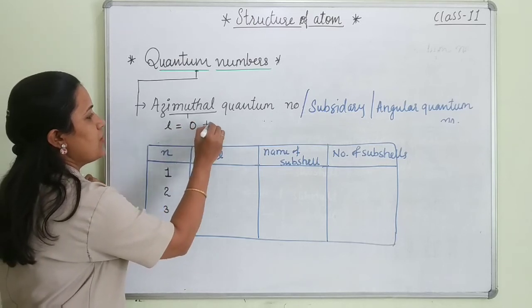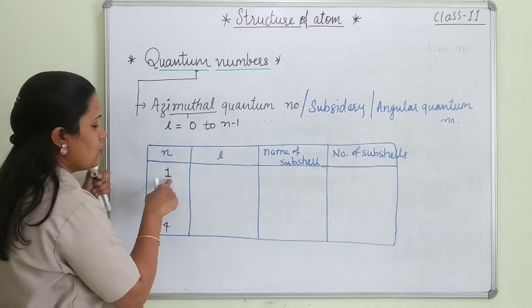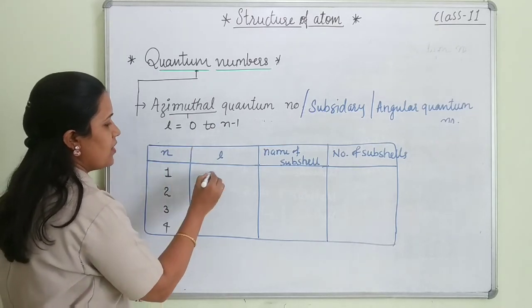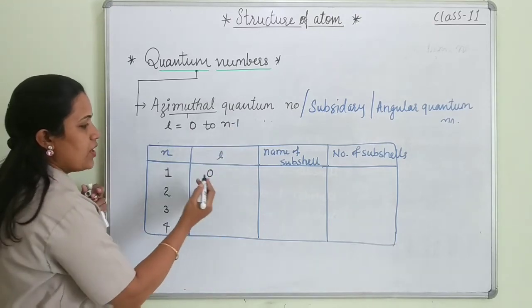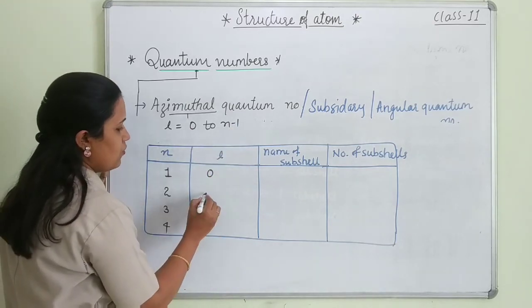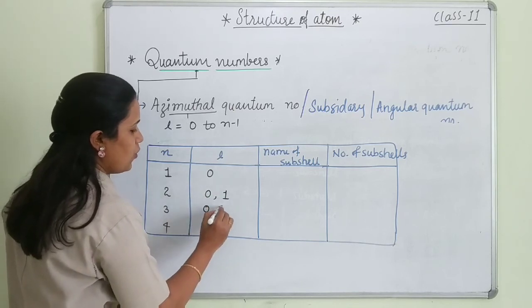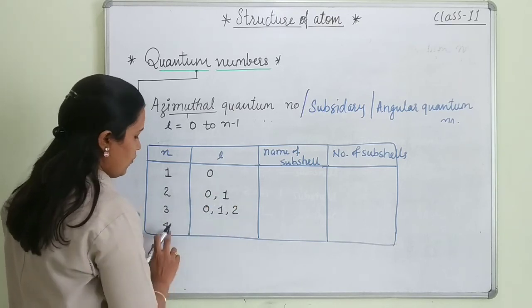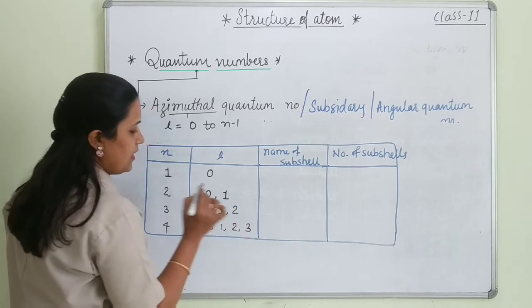L is equal to 0 to N minus 1. So for 1, the value is 0 only, because N minus 1 is also 0. For 2, the values are 0 and 1. For 3, it will be 0, 1 and 2. For 4, it is 0, 1, 2 and 3.